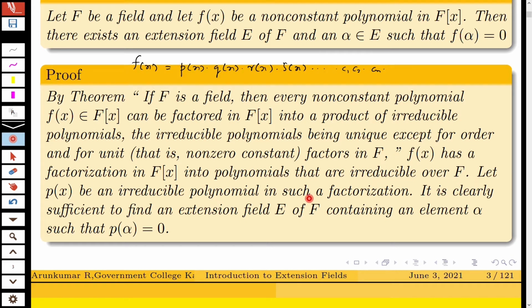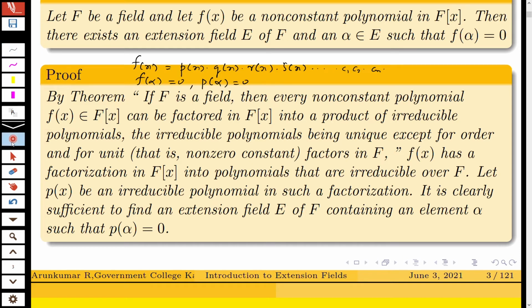Let p(x) be an irreducible polynomial in such a factorization. So suppose that p(x) is such an irreducible polynomial in the factorization of f(x). Then to show that f(alpha) equal to 0, it is enough to show that p(alpha) equal to 0. So if p(alpha) equal to 0 for some irreducible polynomial here, then f(alpha) equal to 0. So it is enough to show that p(alpha) equal to 0.